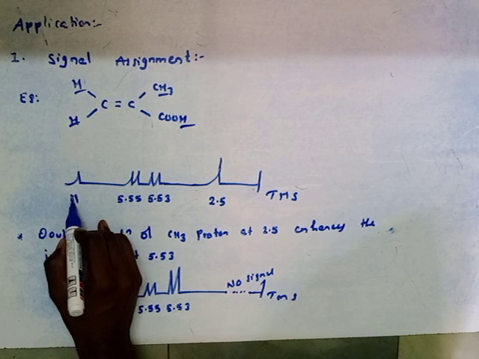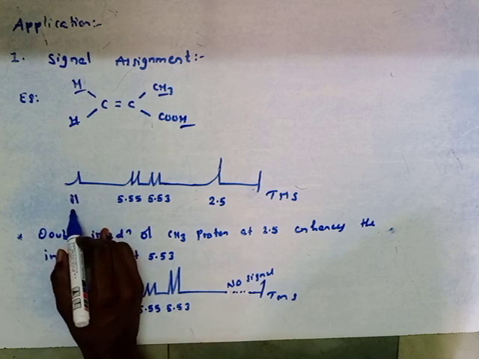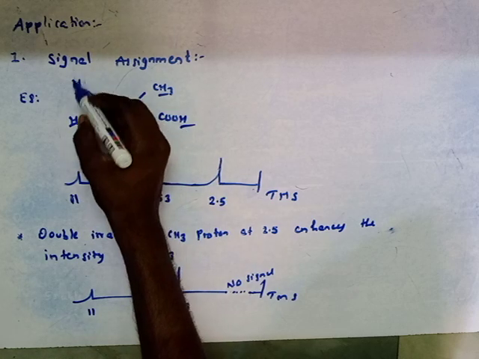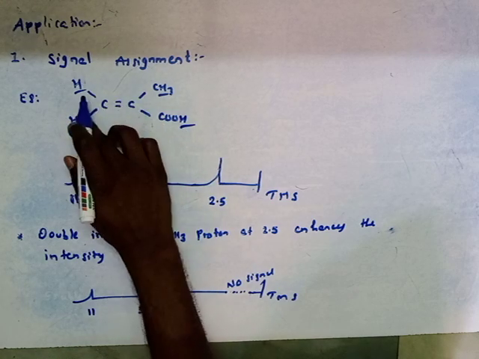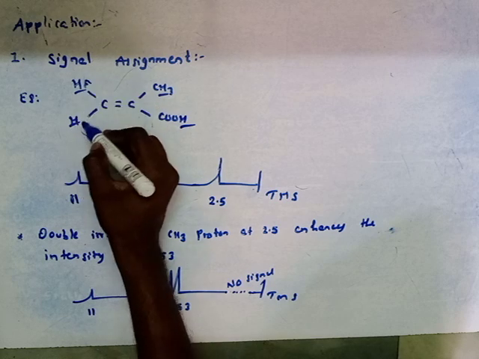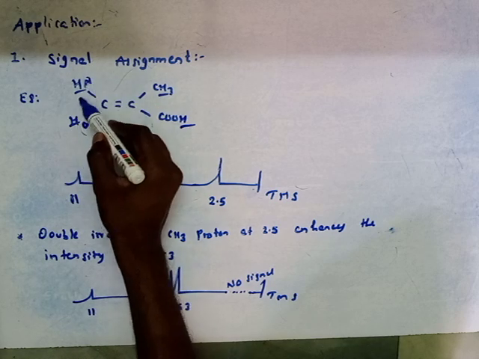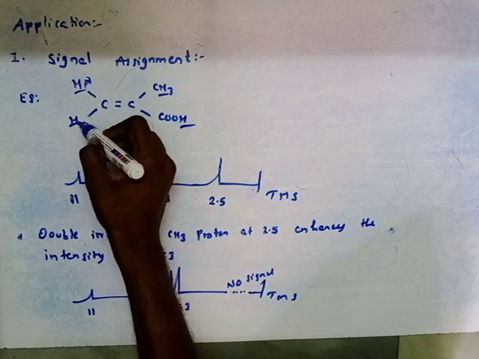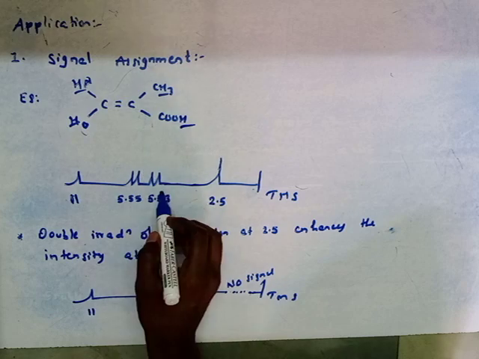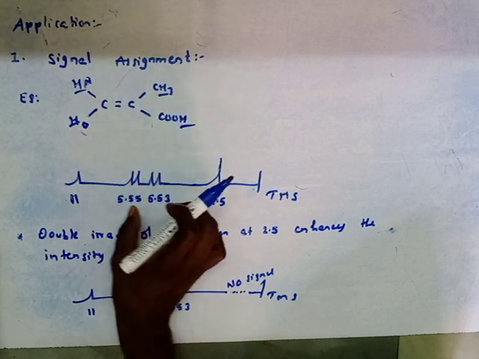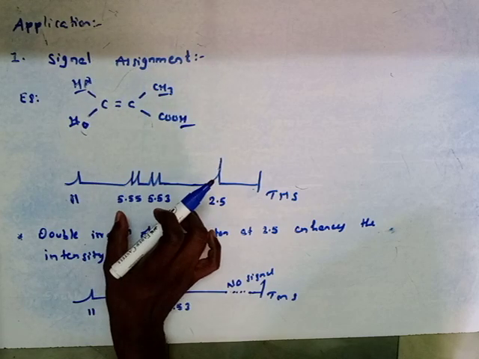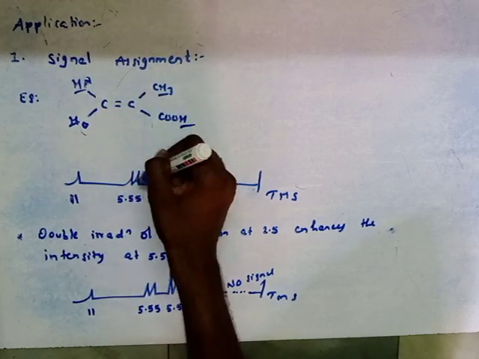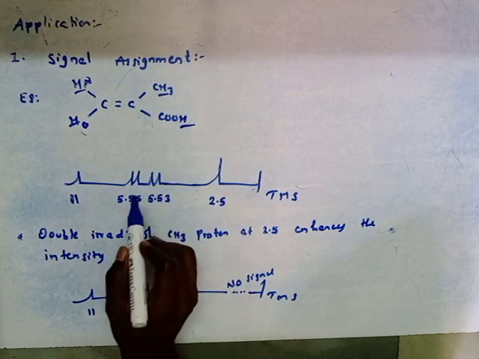The acidic proton will give a signal at 11 delta ppm. Due to coupling, take here HA and HB. HA is coupled with HB, so it will give a doublet, and HB is coupled with HA, so it will also give a doublet. These two doublets have delta values very close to each other, so we cannot identify which type of proton gives the signal where.